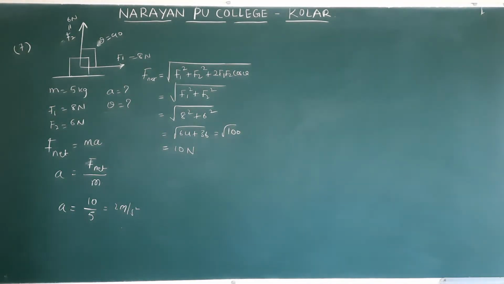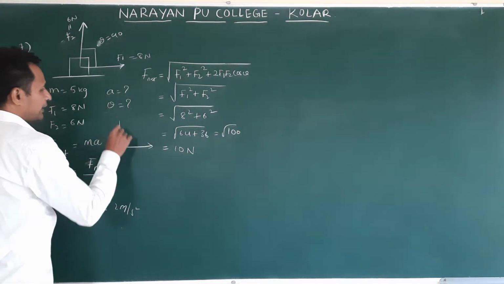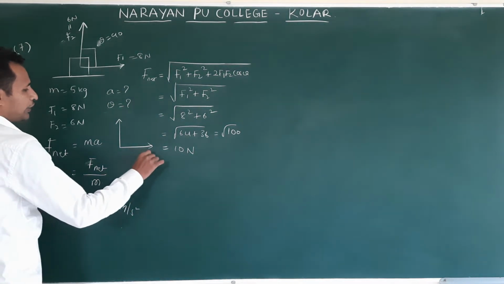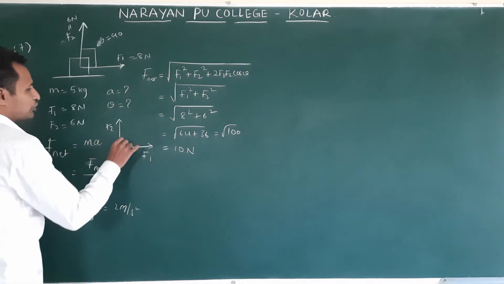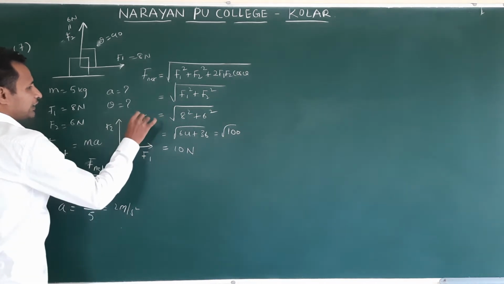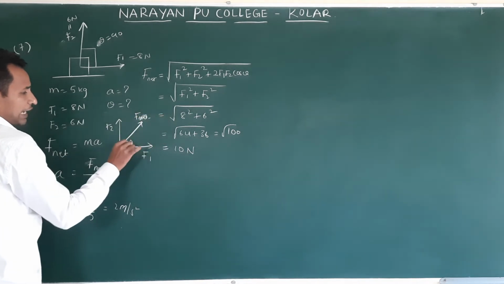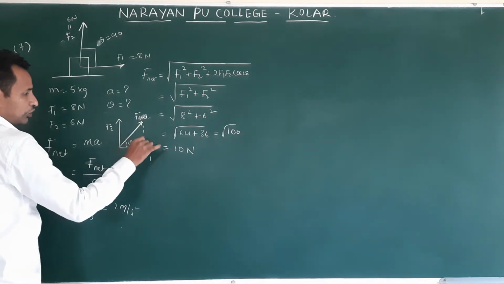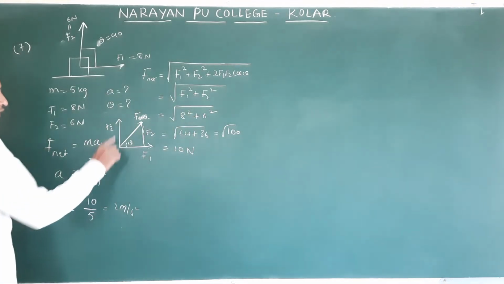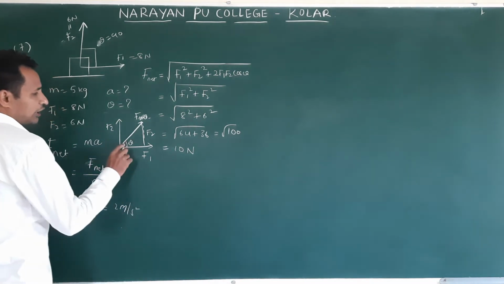We need to find the direction. See, acceleration always acts in the direction of net force. This is F1 and this is F2. Net force will act in this direction, F net. This is angle theta. We are calculating with respect to F1. If you draw this vector here, this will be F2, parallel, since a sliding vector is not effective. Then how do you find theta?